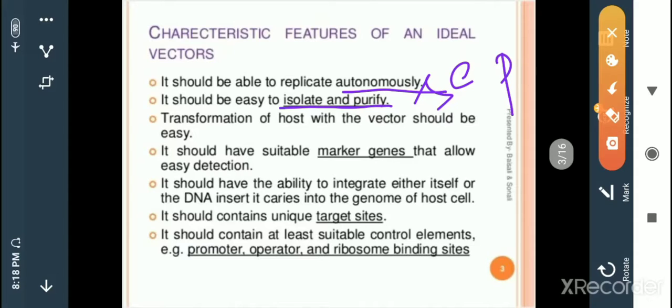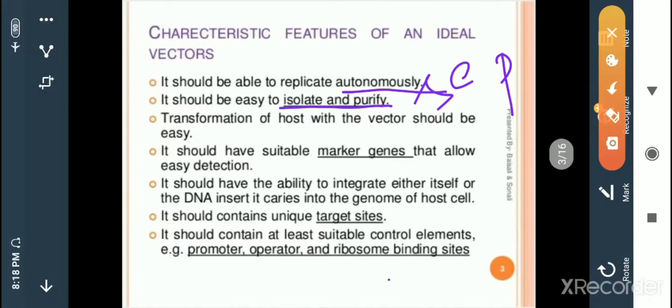This is the basic criteria for a vector. It consists of suitable marker genes that allow easy detection. What is the function of a marker? It shows a radio-labelled marker, which shows the area in that vector that is the gene of interest.